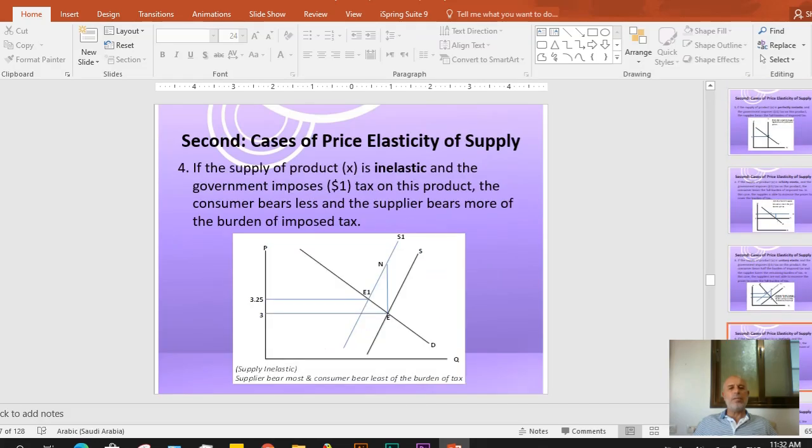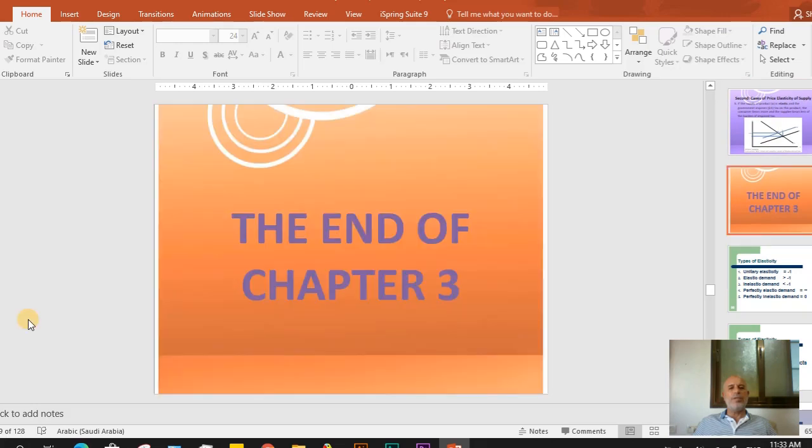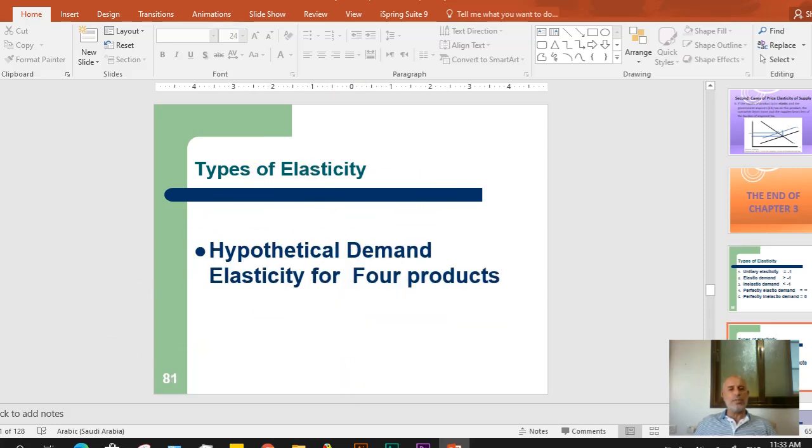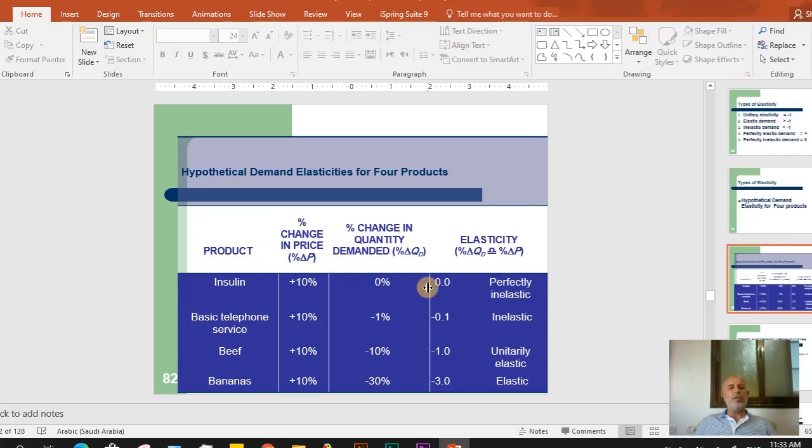And this is here the end of chapter 3. Now, all slides after this slide are important slides, and they just explain in more detail what we explained before. So this is just for reading and for more understanding. Here, types of elasticity. Then here, this is to explain the relation of demand elasticity for goods.